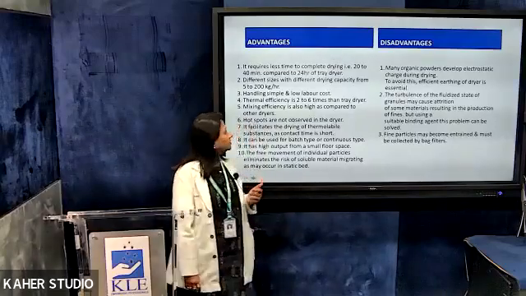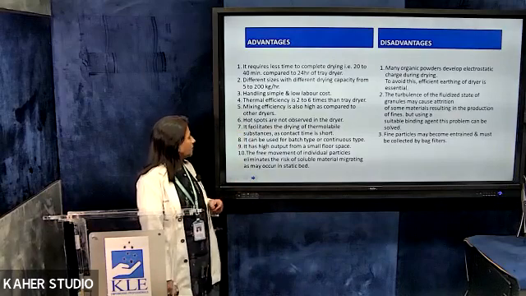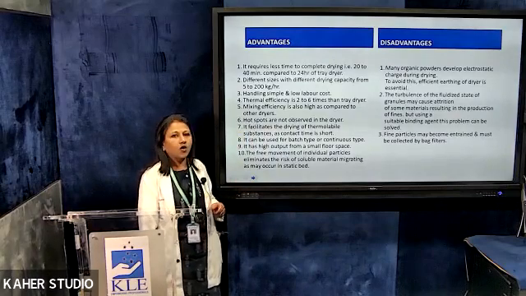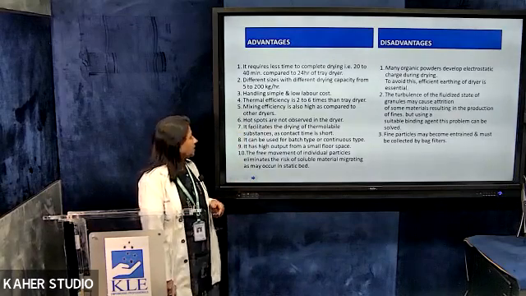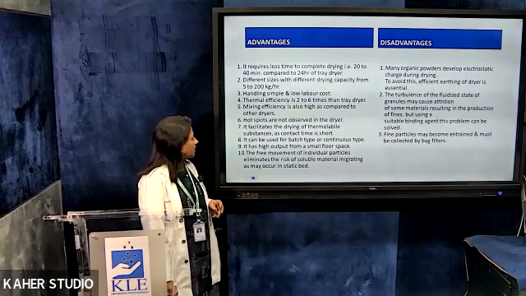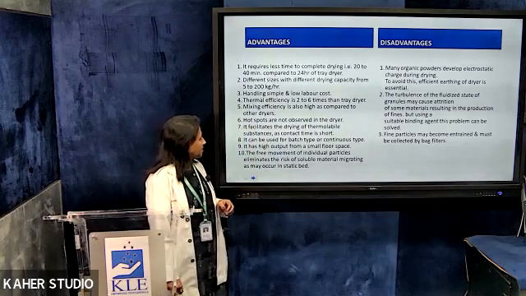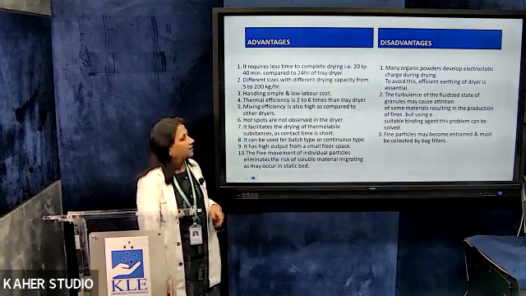It facilitates the drying of thermolabile substances as the contact time is short. It can be used for batch type or continuous type. And it has high output from a small floor space. The free movement of the individual particles eliminates the risk of soluble material migrating, as may occur in the static bed.